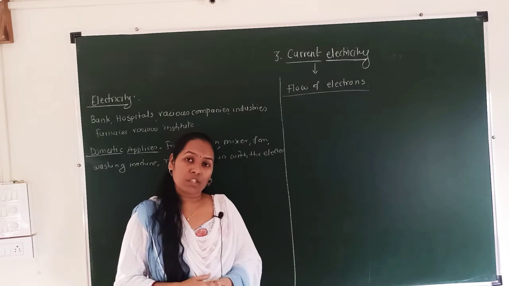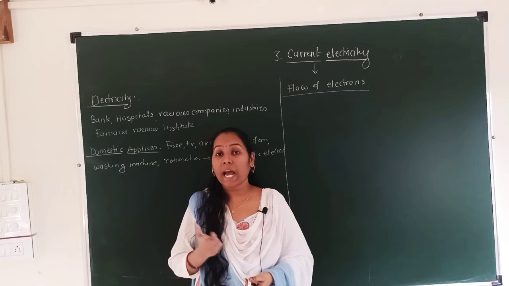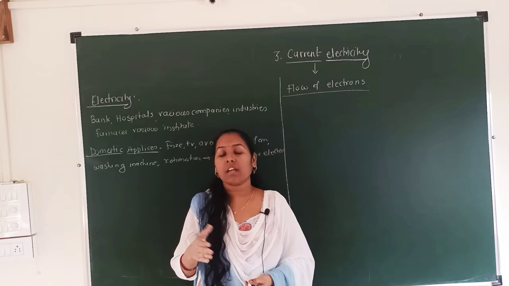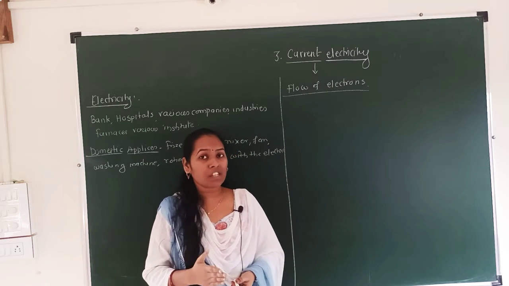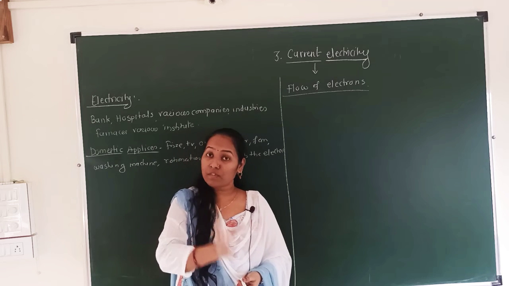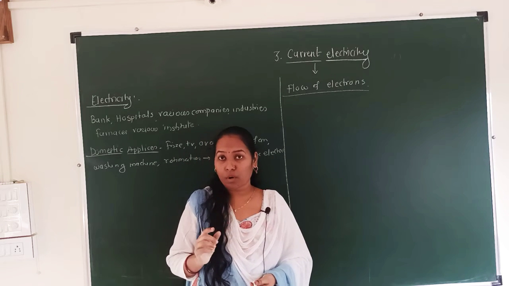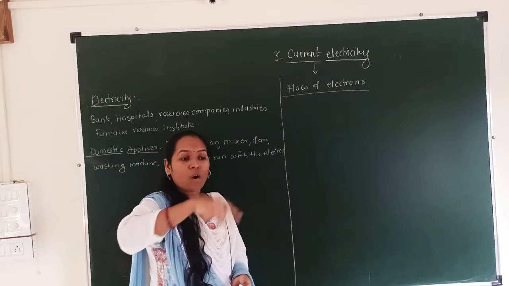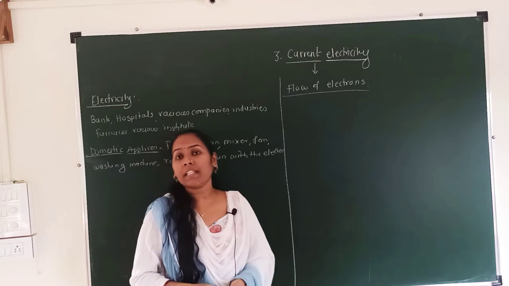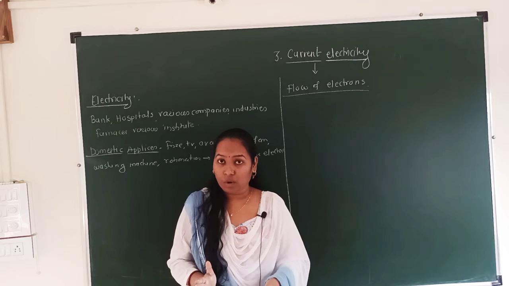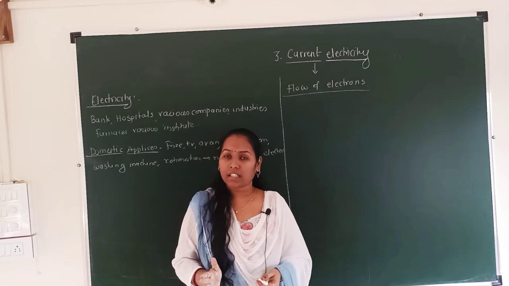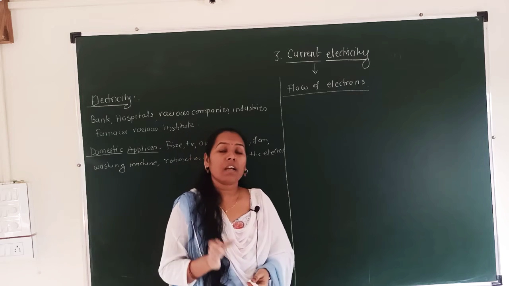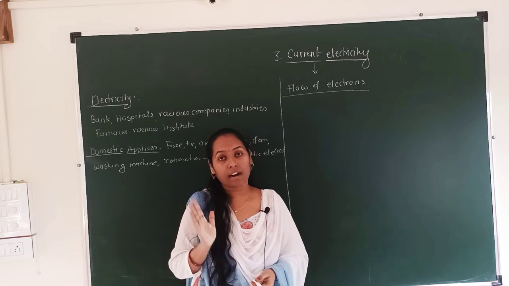Electrons are negatively charged particles which are present in the atoms, outside of the nucleus. The nucleus consists of positively charged particles, protons, and it also consists of neutrons, and around that positively charged proton, the negatively charged particles always flow in a circular direction, and that is nothing but the electrons. This is all about the electron. And what is current electricity? Current electricity is a simple definition. That is nothing but the flow of electrons.